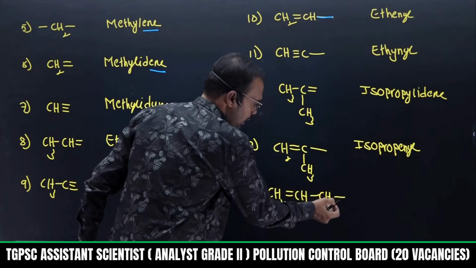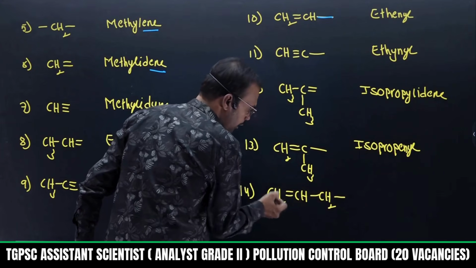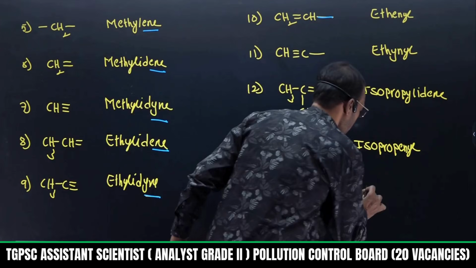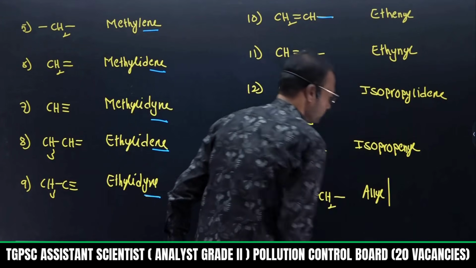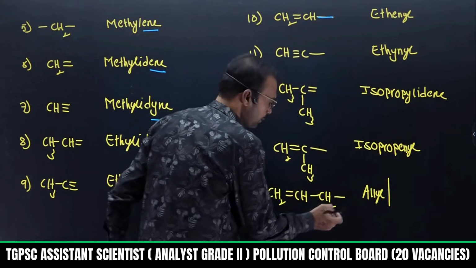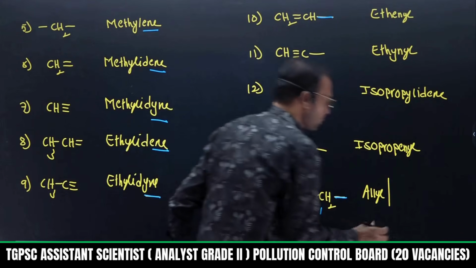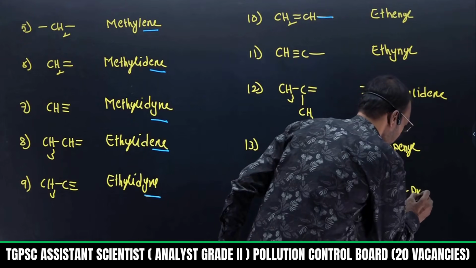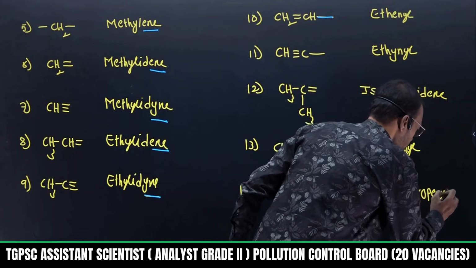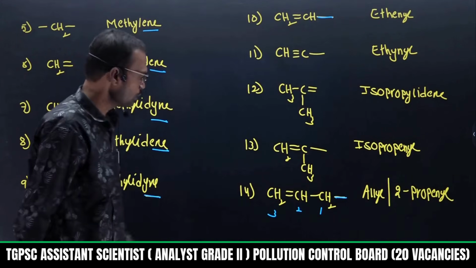And if I take any carbon-carbon double bond, so if this carbon attaches to a double bond, this is generally represented as allyl. Allyl, and if you give numbering, it is connected to the parent chain, and this is 1, 2, 3. The second carbon has the double bond, so I can say 2-propenyl. This is called 2-propenyl.